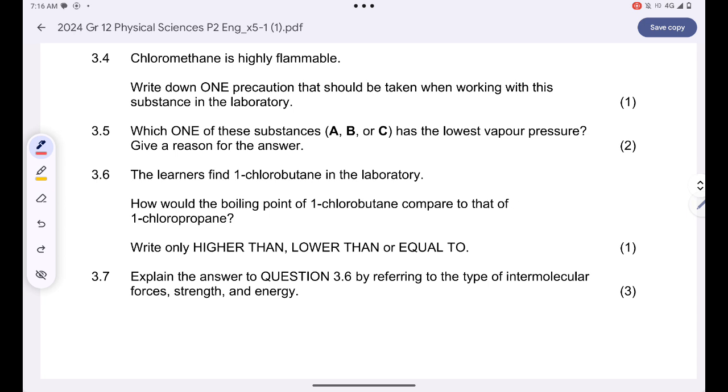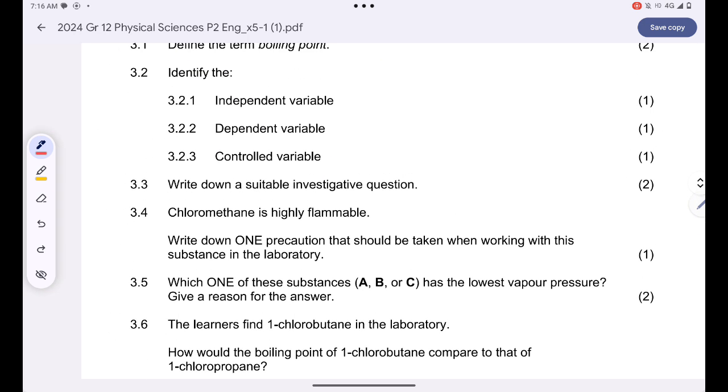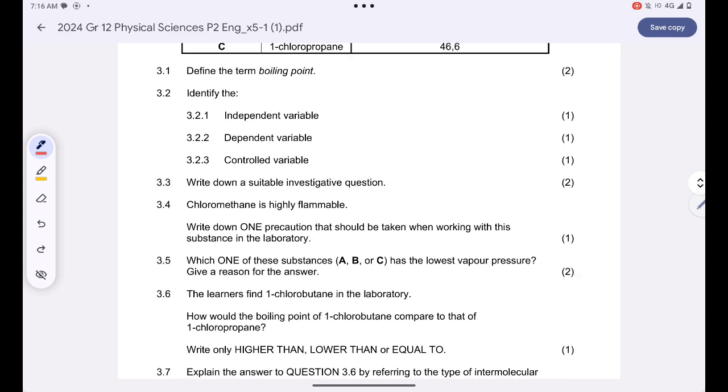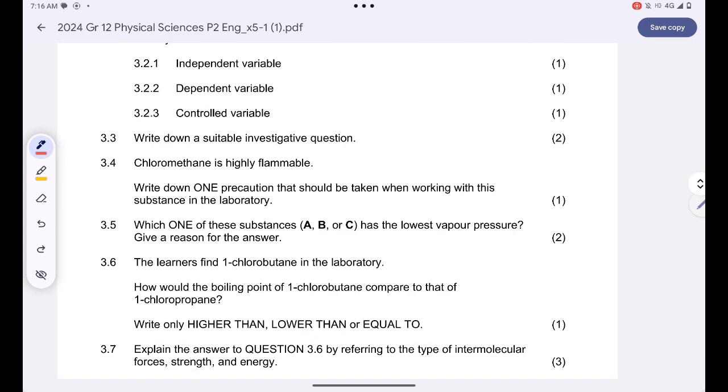Which one of these substances, A, B, or C, has the lowest vapor pressure? And give a reason for your answer. The one that has the lowest vapor pressure is the one that has the highest boiling point. So C has the lowest vapor pressure, because compound C has stronger intermolecular forces compared to the other two compounds.